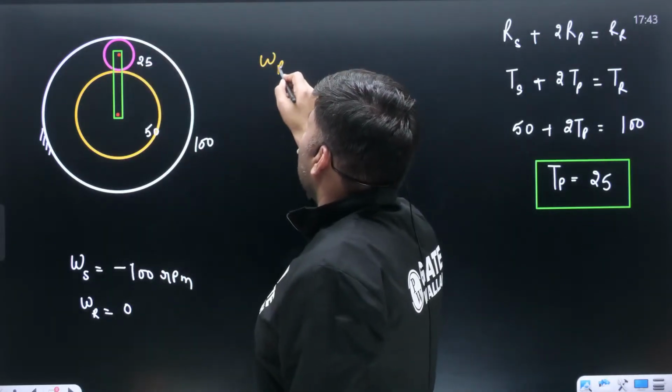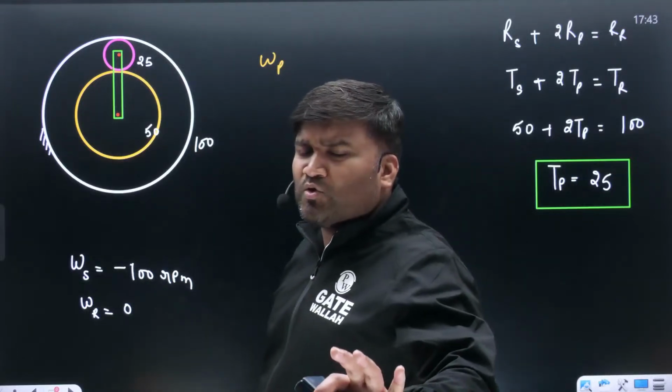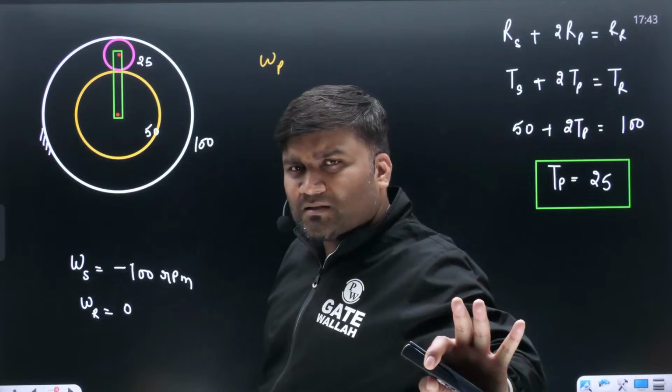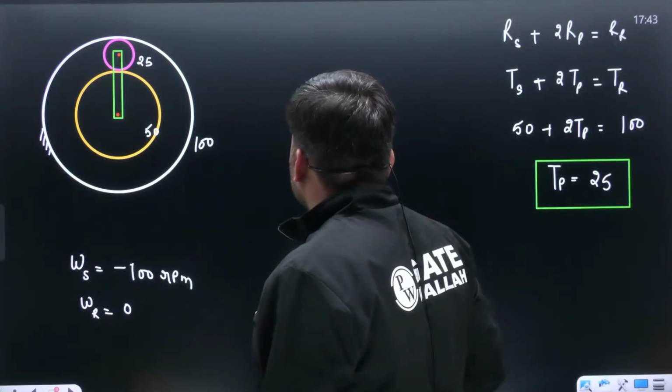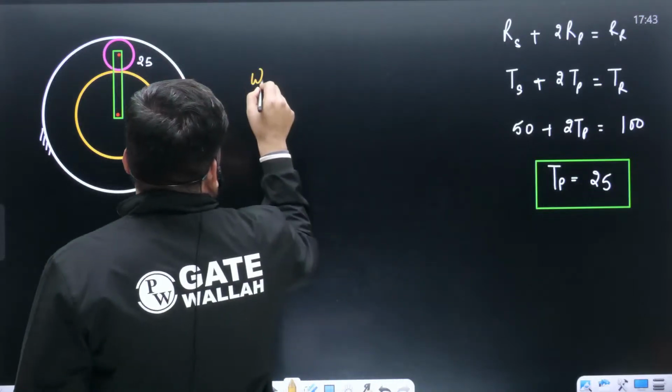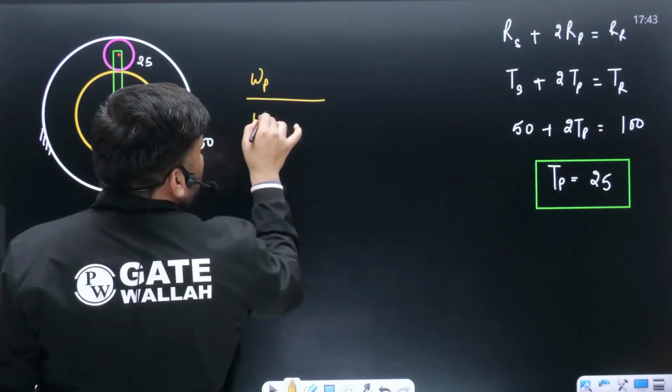Angular velocity of planet with respect to, शॉर्टकट बता रहा हूं, examination में you don't have to make tabular method. This is going to be time taking. This method is very easy. Planet, angular velocity of planet, planet is driving ring. Omega p divided by omega ring.